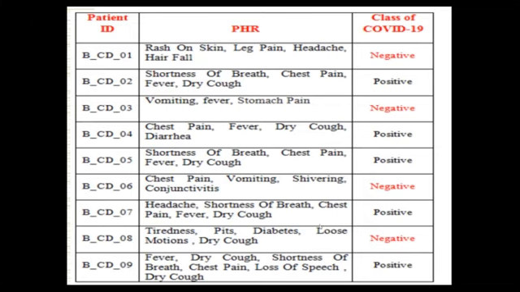When you come to the seventh record, the chest pain feature is there. The last one also has chest pain. In all the cases where COVID is positive, the chest pain feature is available. That means out of 5 positives, it is repeated 5 times, so that's 5 by 5. That is the second value.